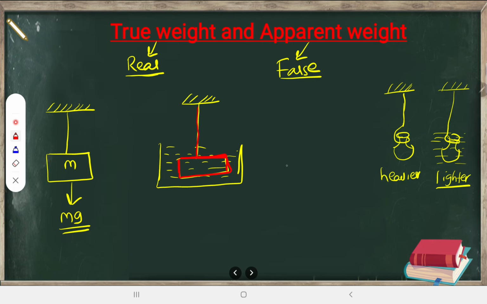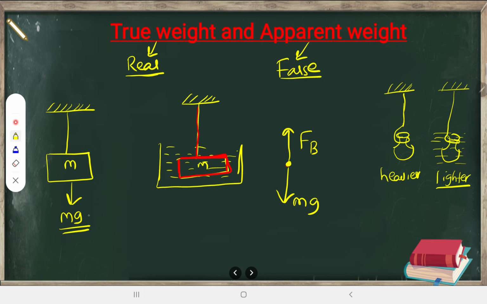Definitely we have to draw the free body diagram. Let us take one point here. If its mass is m, the downward force is mg, and it is going to experience one upward force also. This is known as the buoyant force, you know that. So the buoyant force will be acting like this.